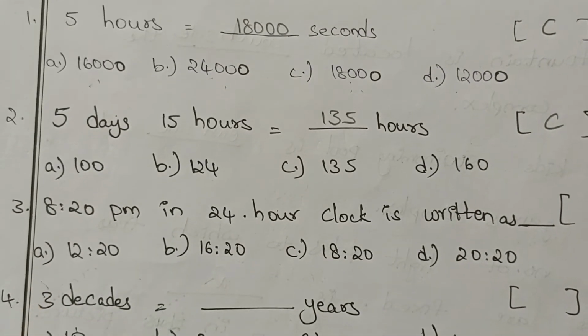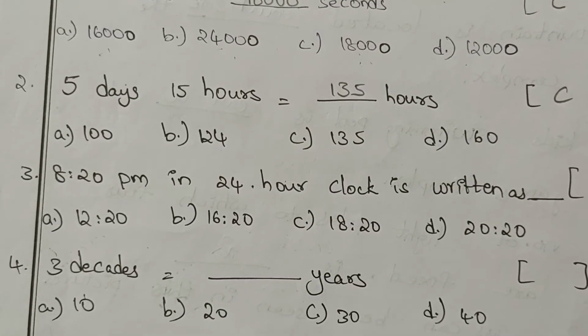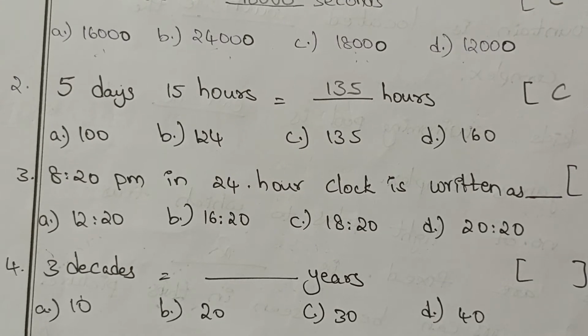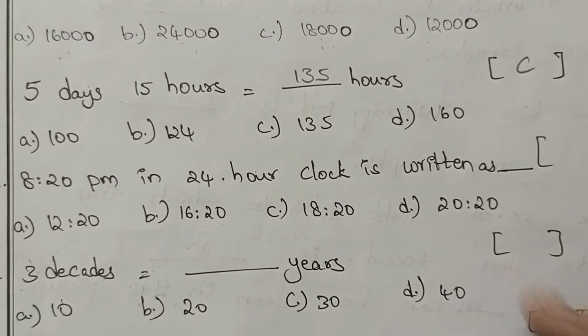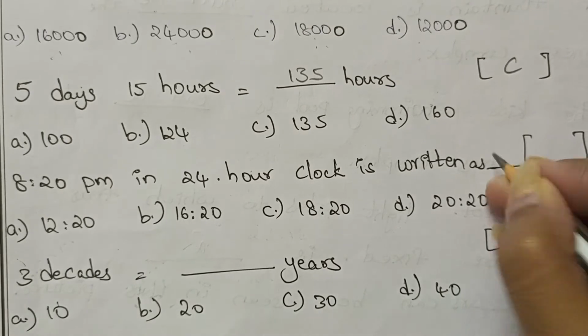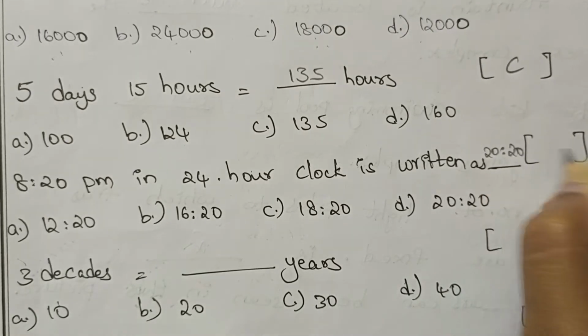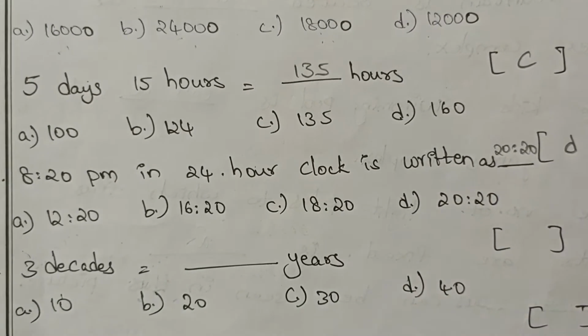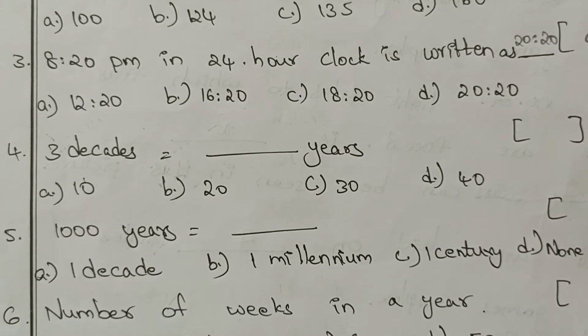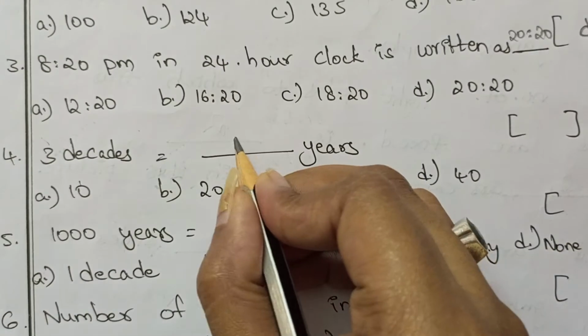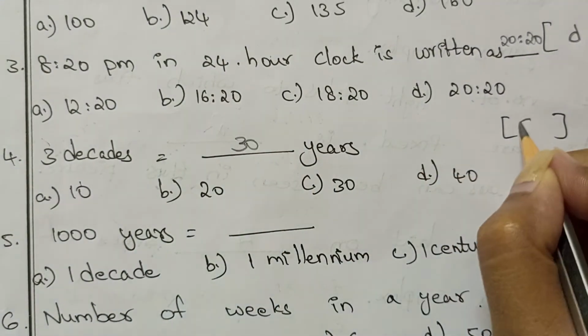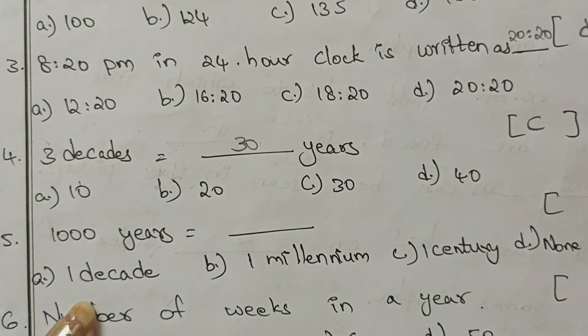8:20 p.m. in 24-hour clock is written as 20 hours 20 minutes. So it is option D. Next one. 3 decades is equal to how many years? 3 decades means 30 years. So option C.